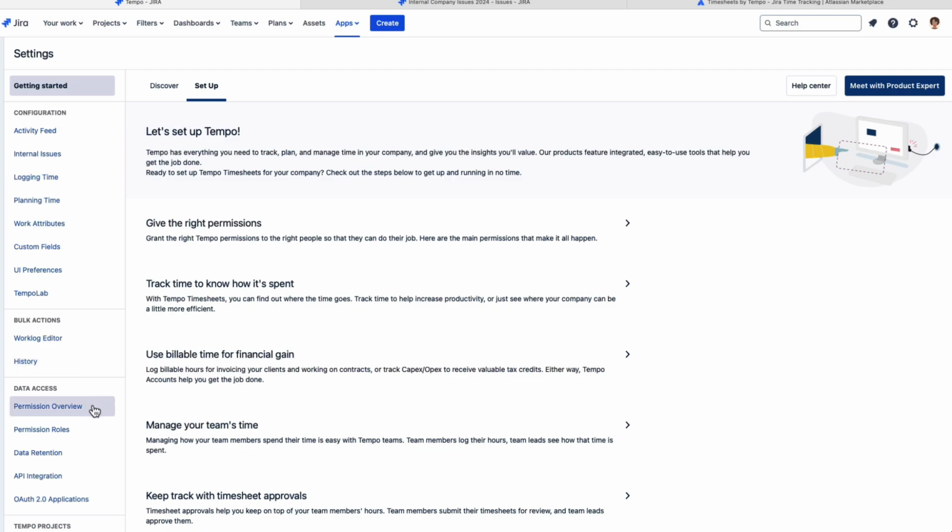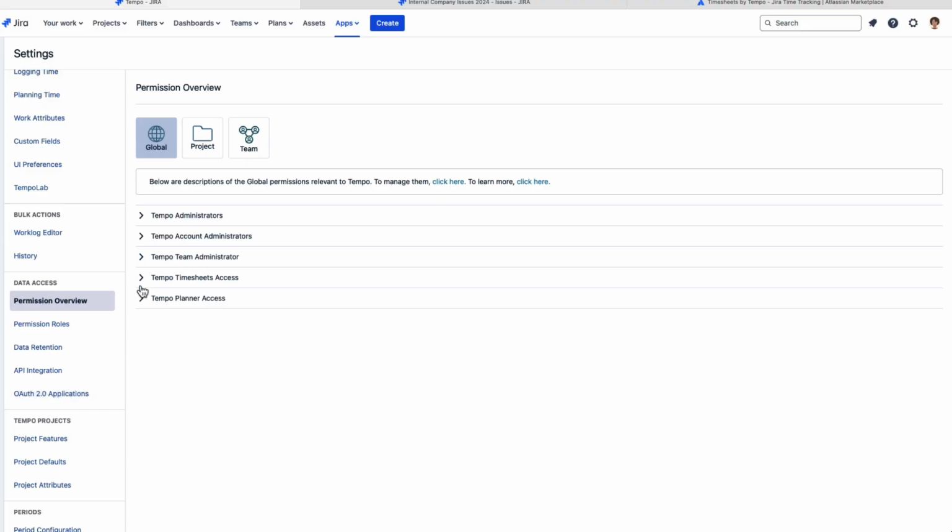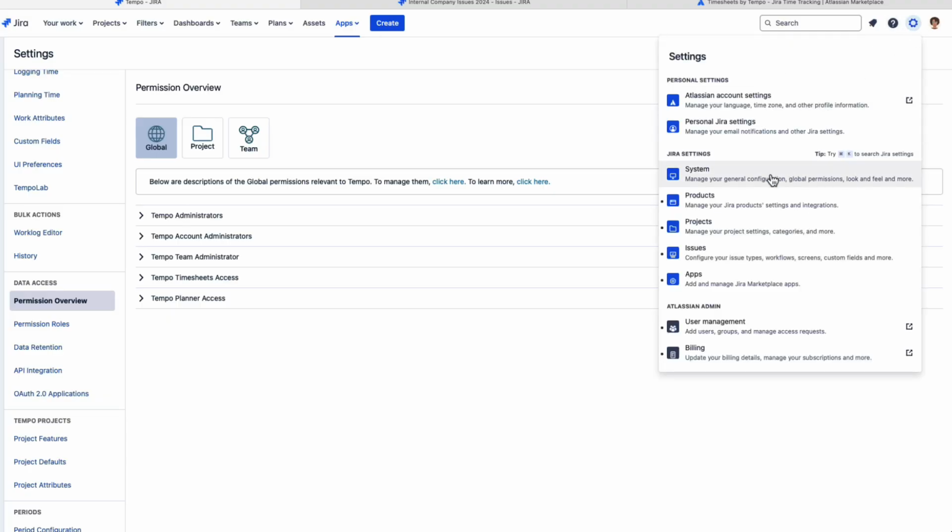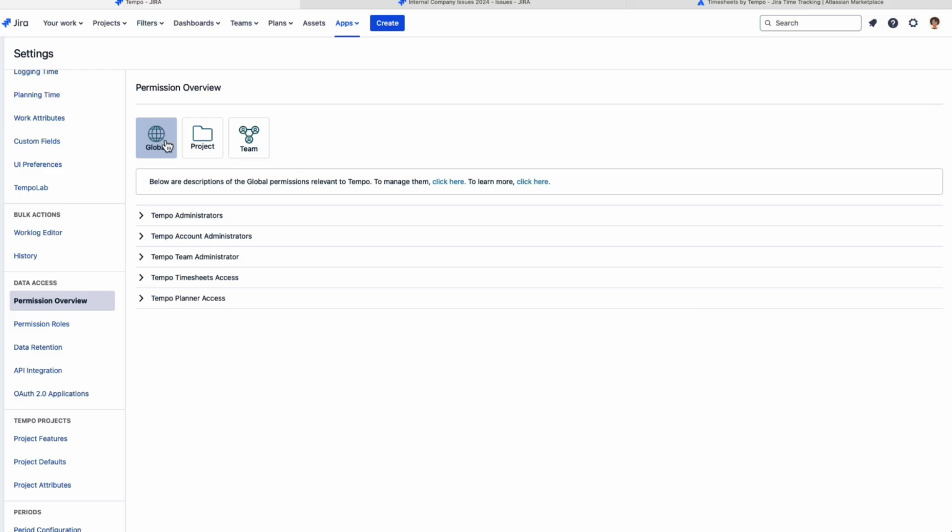And I'm just going to go permission overview here. And these are set with global permissions. So you can get to global permissions from the Jira system command as well. But if not, if you're in Tempo, this is a fast way to get there. So I'm just going to click here to actually go right to the Jira global settings.